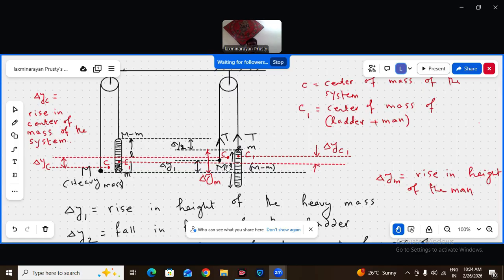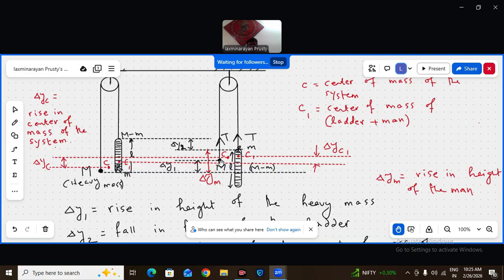So the center of mass of the ladder man system as well as the center of mass of the heavy block both will rise by the same distance. This is a simple observation. Yes or no? Because the same impulse acts for the same time, and the final velocity is zero also. So both will go to the same height.